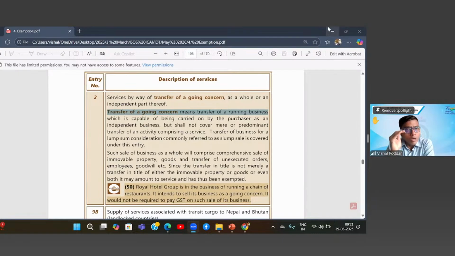But if I'm not transferring it as a running business, let us say I do not want to continue the business. Let us say I was running a hotel. I do not want to continue running the hotel, and now I'm selling the hotel building to someone. I'm selling some other assets to someone. Or maybe I'm selling all the assets to one person, but that person will not continue my hotel. That person may start a new hotel in his own name, or he may start a different business. In such a case, this entry will not apply. This entry applies where what I am doing is continued by the other person. That is what is transfer of going concern.